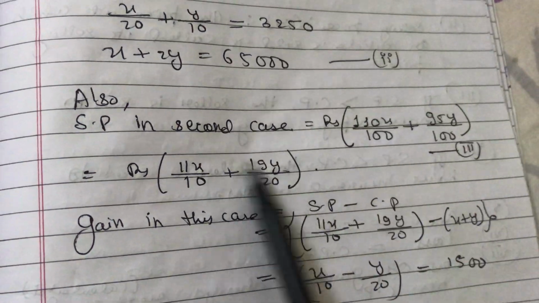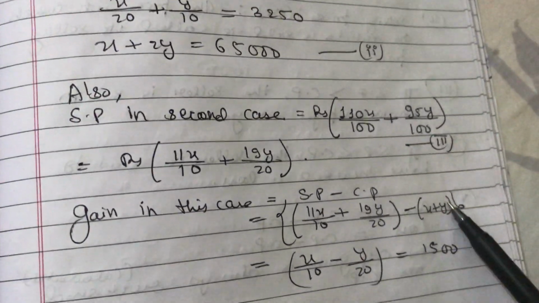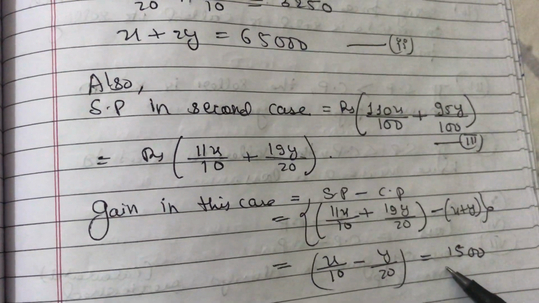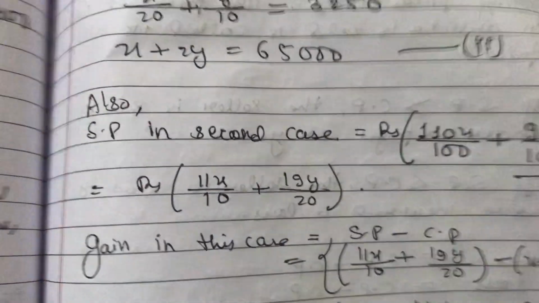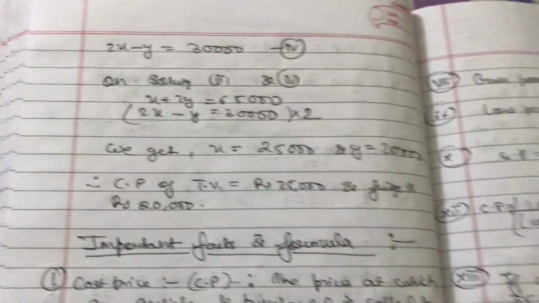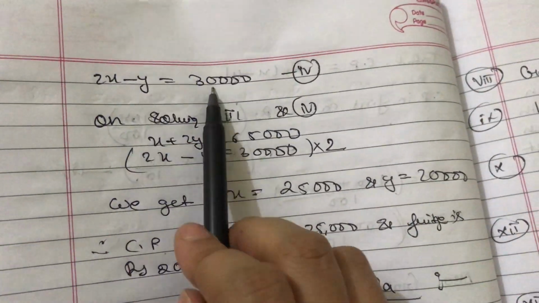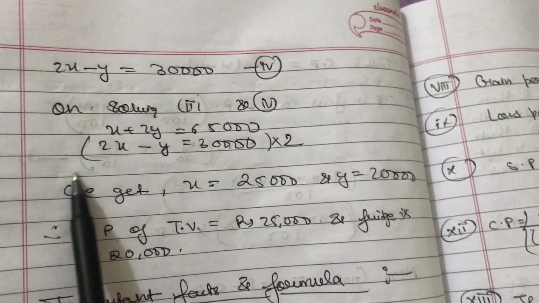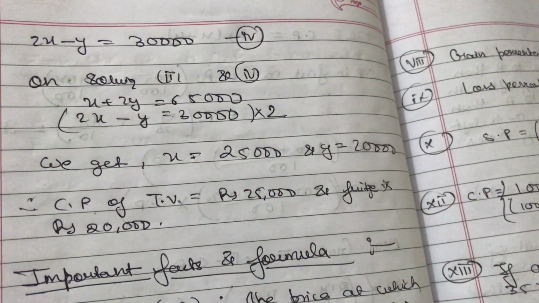So this is my SP and the CP is X plus Y. If you solve this, you will get this equation, which is already given in the question, right? After solving that, you will get 2x minus y equals this much. So you have two equations; solve them using the elimination method. I find elimination much easier.